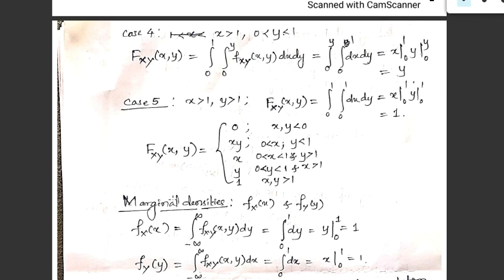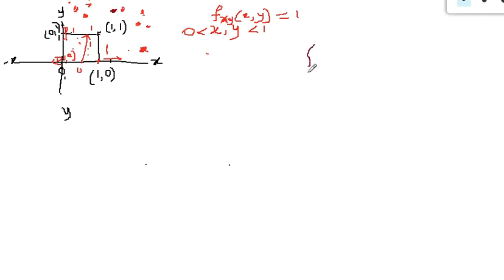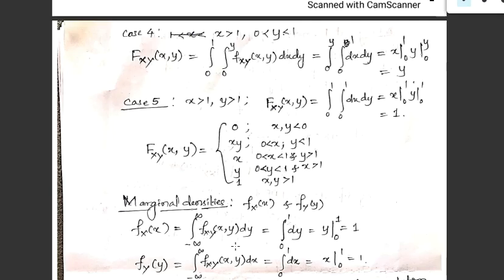Just like we know that the integration from minus infinity to plus infinity of fx of x dx is equal to 1, it is known to us. So similarly here, the integration from minus infinity to plus infinity of fxy of x, y, whose value is 1, with dy, we are doing the integration.